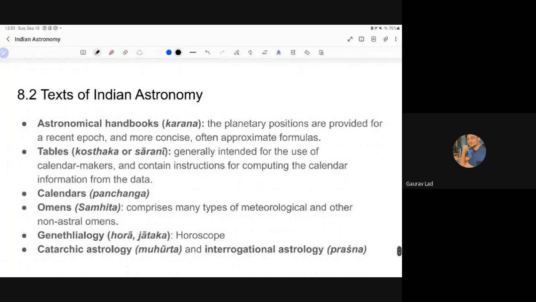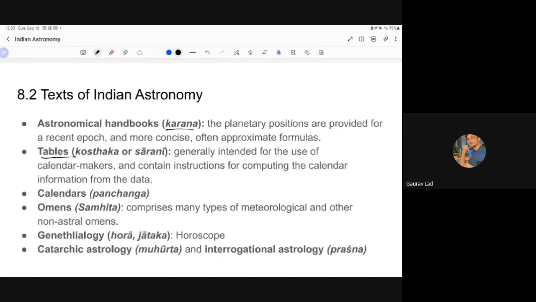So what are the other texts apart from Siddhanta? Siddhantas are huge, full-fledged astronomical treatises. So what are the other texts? We have Karana, which are simply astronomical handbooks. Then we have tables, which can be used by any village astrologer or astronomer to know the tithi, to create the panchang, to read the panchang, and all that stuff.